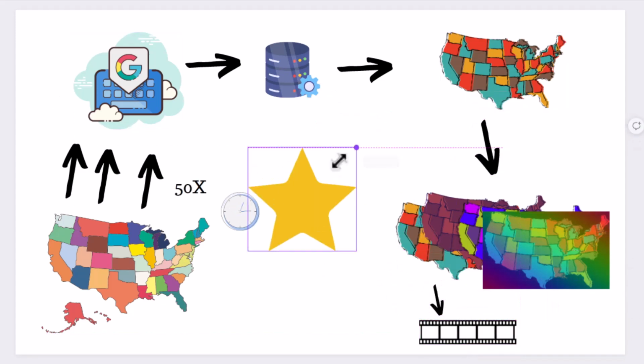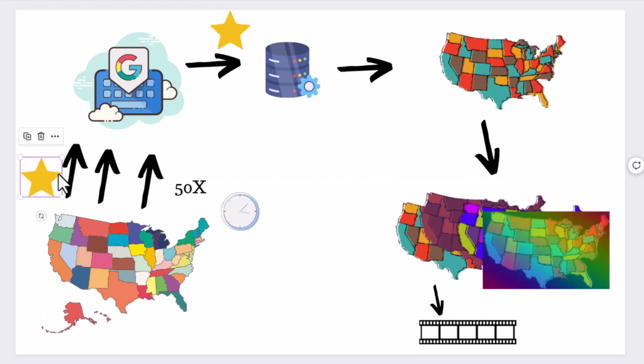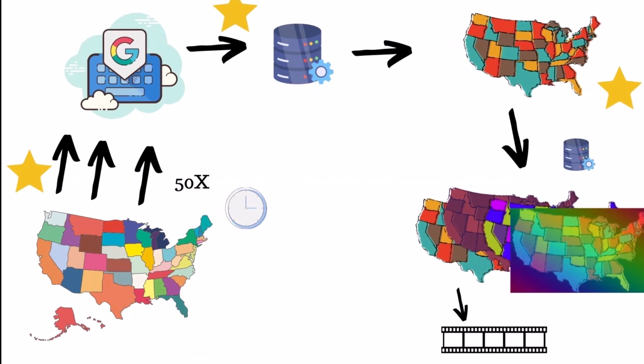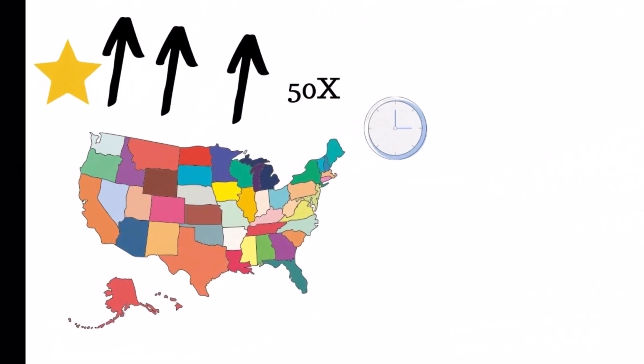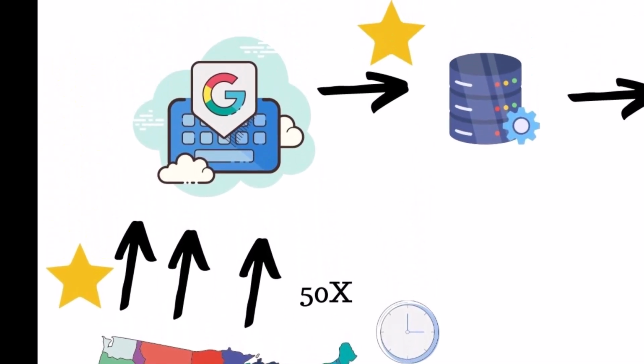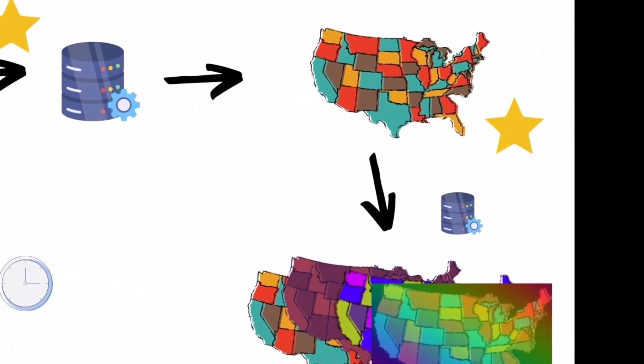And that's really difficult in three particular places that I have represented with these stars here. The first one is to schedule on the hour, every hour, to get those 50 calls from Google. That is difficult to do. Next, to take that information from Google and store it inside of a database. That's hard to do. And third, it's hard to create all the different images and store them somewhere automatically.